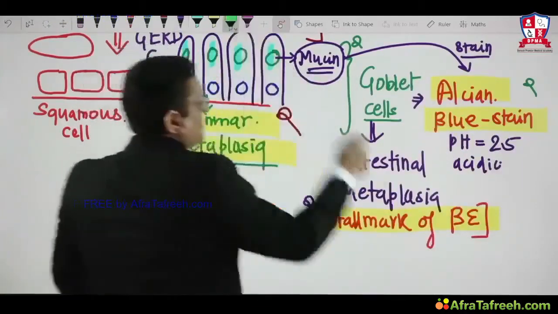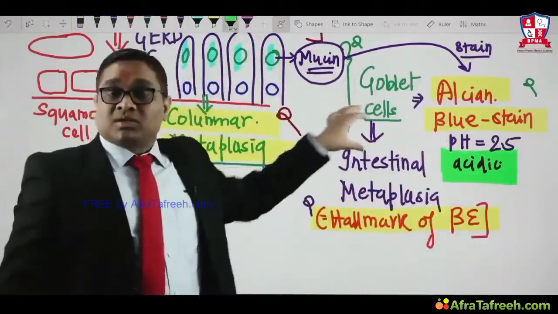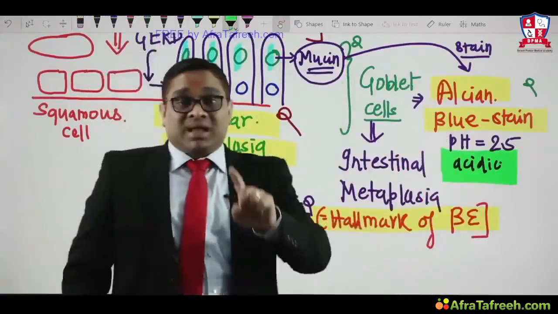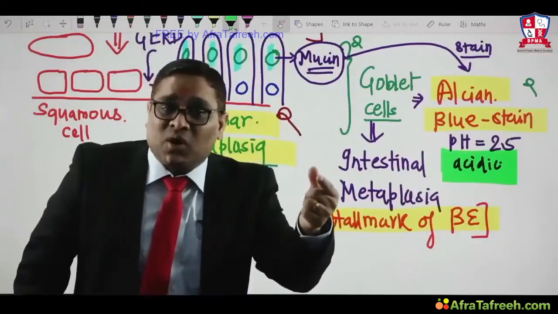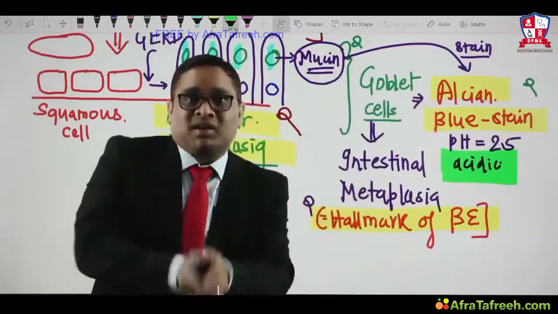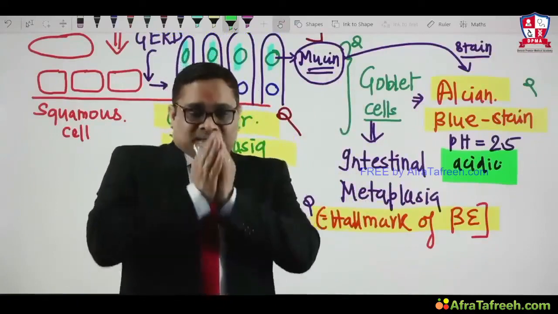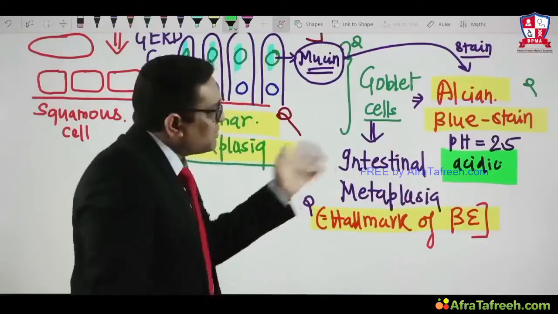Acidic pH is important, right? So acidic pH is required for goblet cells of the Barrett's esophagus, whereas alkaline pH containing Alcian blue will be used for the intestinal goblet cells. This is very, very important to understand, and that is why the examiner asks questions from here.